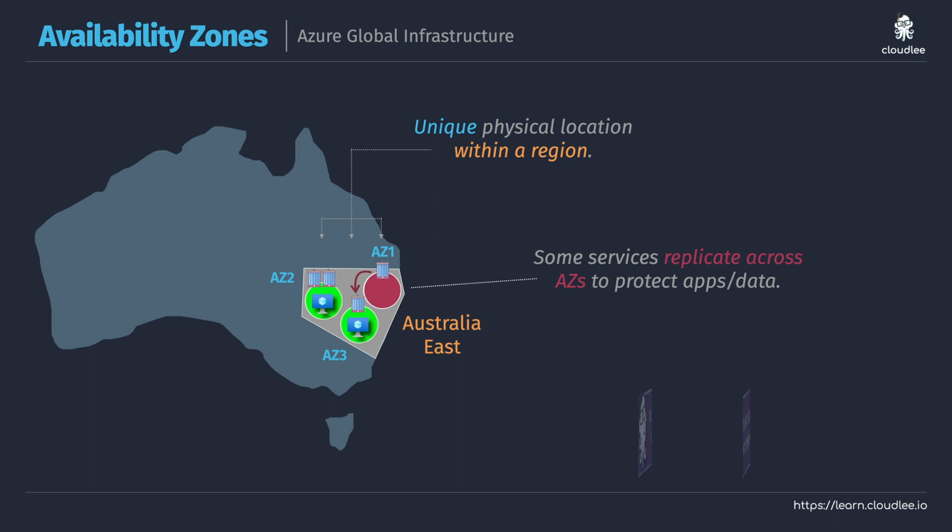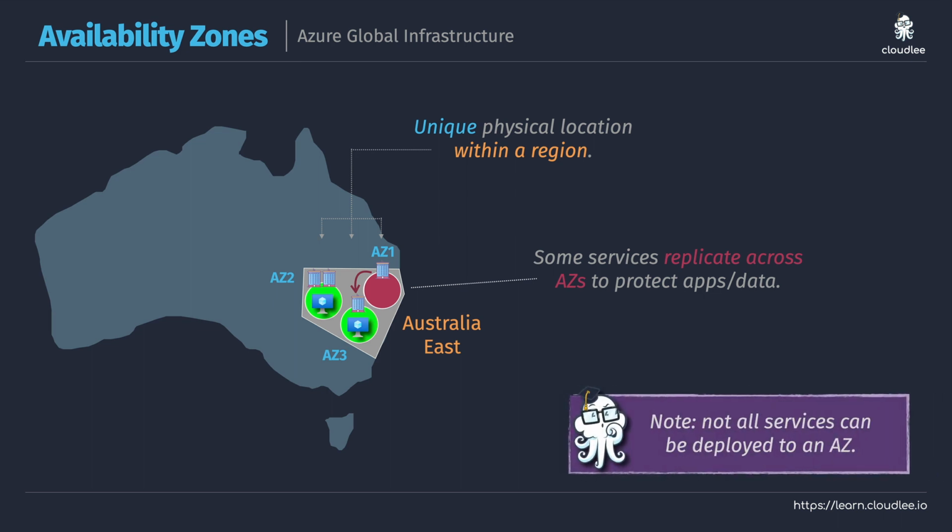All right, now the final thing just to bear in mind here is that not all services can actually be deployed to an individual availability zone. Generally, you're going to find services of 3 types. Services that don't get deployed to any region at all, and these are called global services, and they're not that common. Services that can only be deployed to a region, and these actually are very common. Every service that you can configure in Azure, apart from the global services, can at least be deployed to a region. And then other services that can either be deployed to a region, or they can also be pinned to a specific availability zone within a region. You'll sometimes hear these referred to as global services, regional services, and zonal services.